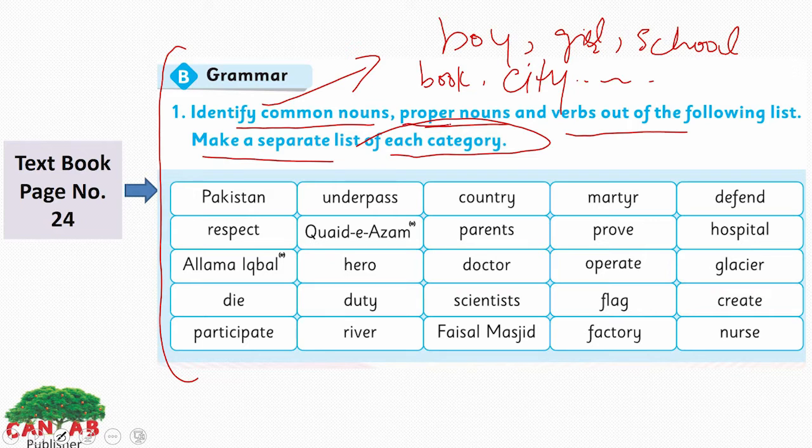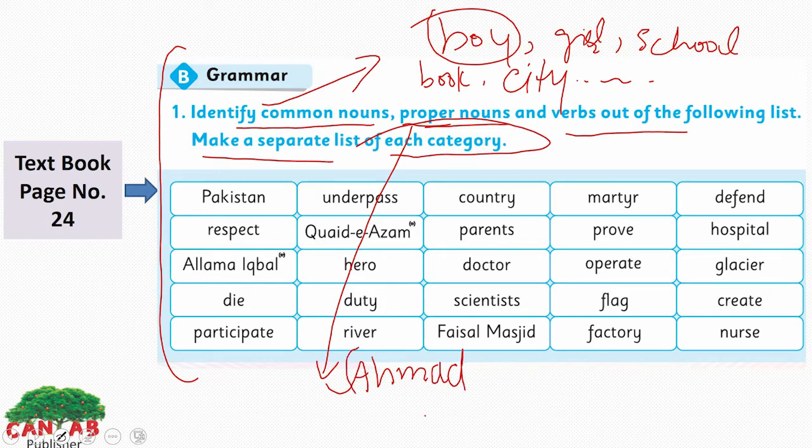And what are proper nouns? Yes, proper nouns are specific names of things. Let's compare it with the common noun here. If we say a boy, boy is a general name for every boy. But if the boy has a specific name like Ahmad, it will be a proper noun because the boy has a specific name here.